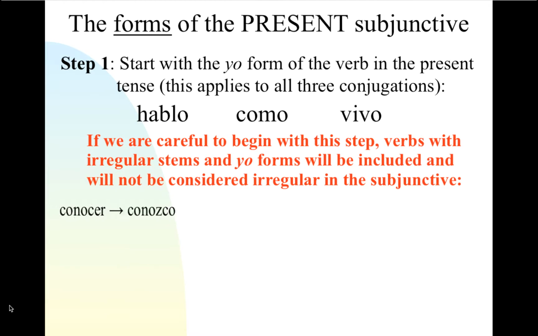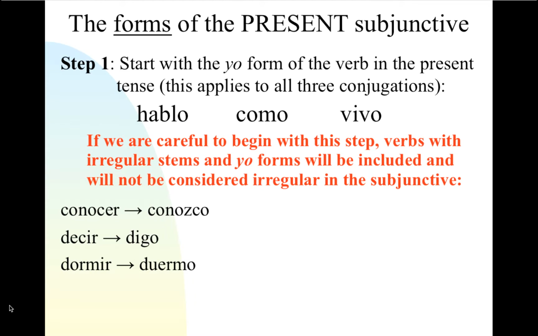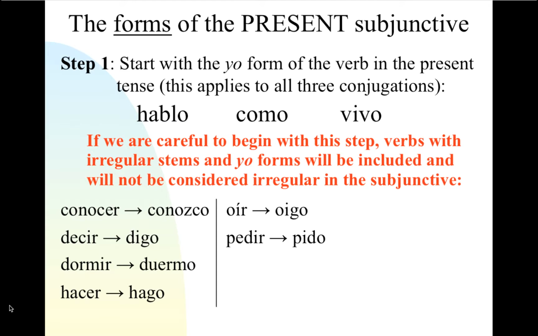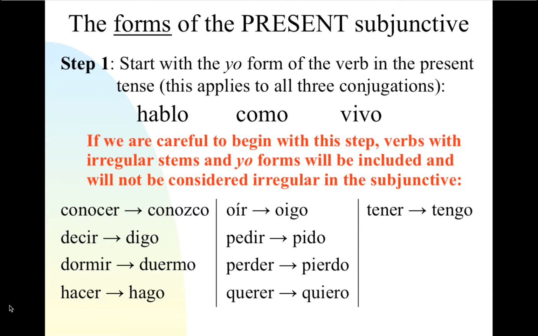Let's take a look at a few verbs. Conocer, conozco. Decir, digo. Dormir, duermo. Hacer, hago. Oír, oigo. Pedir, pido. Perder, pierdo. Querer, quiero. Tener, tengo. Traer, traigo. Venir, vengo. And ver, veo. Notice that all of these are the yo forms of the verbs.